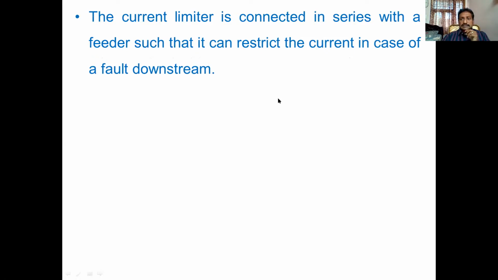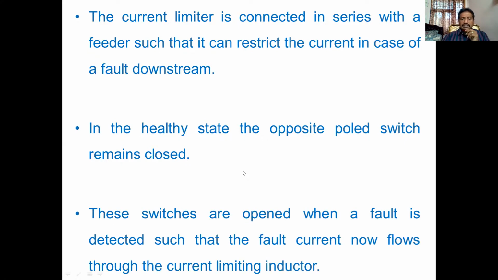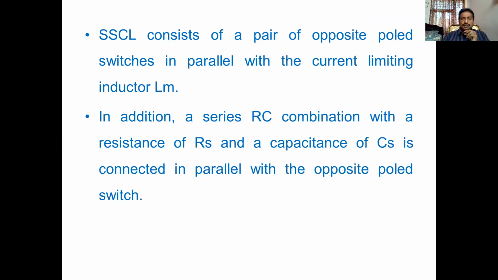So remember, in normal operation the switch allows the current. During fault conditions, the current limiting reactor as well as the snubber circuit will allow the current. How? In the healthy state, the opposite pole switches remain closed, so the thyristors are in the on state. Whenever a fault exists, or if any problem develops in the pole, immediately these switches are opened. It is nothing but the off condition, and the fault is detected, such that the fault current now flows through the current limiting inductor. Why is it a current limiting inductor? We will see here.